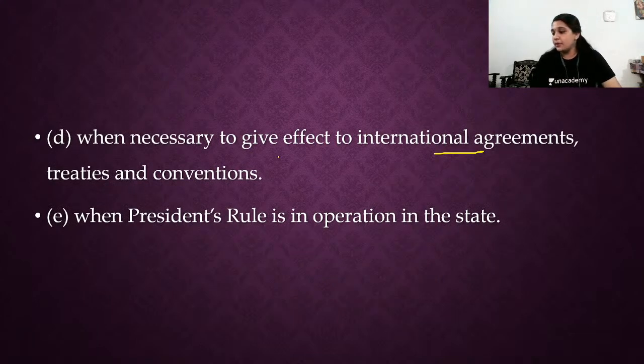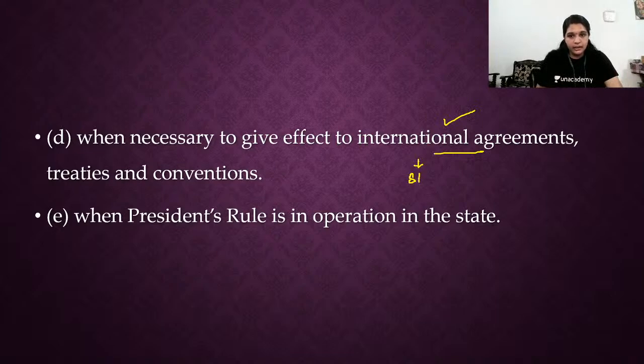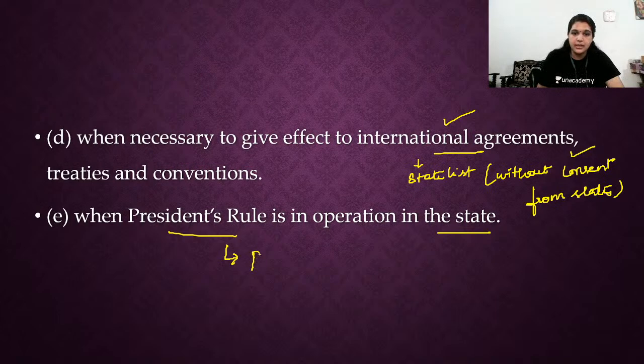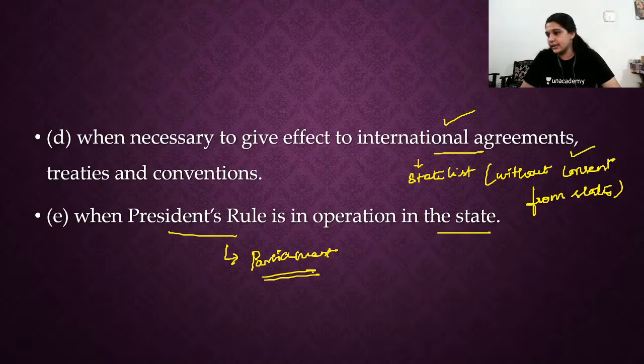Yesterday, if you attended my special class, you could have seen, when there is an international agreement, if any law is needed in terms of the state list, Parliament can create law without consent from the states. The parliament need not ask the states whether it can make law in the state list or not. That is important. And last, during president's rule in operation in the state, if the president orders that parliament should take over the legislative power, then parliament can create law in the state list also.